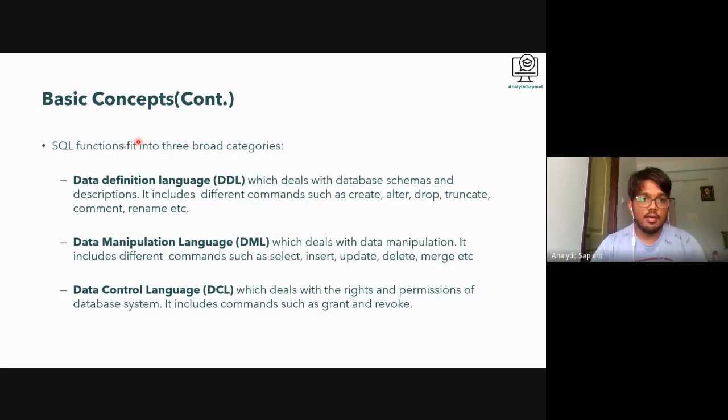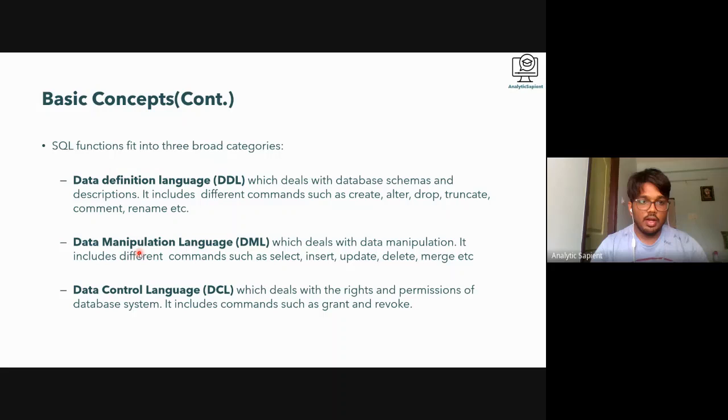Moving on, when people say SQL, it is broadly defined into 3 categories. One is data definition language, where we use create, alter, drop, these kinds of statements, or renaming. So this will be done on the database schemas, when we are going to create a table, alter a table, drop a column, or drop a table. These are the commands which we run on tables. This comes under data definition language, which is also called DDL.